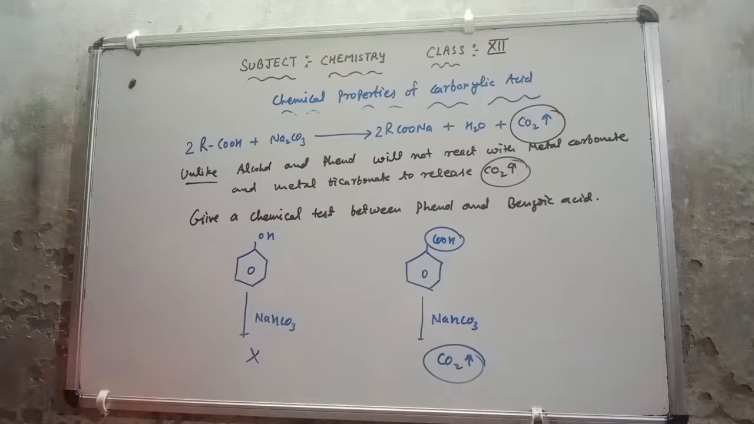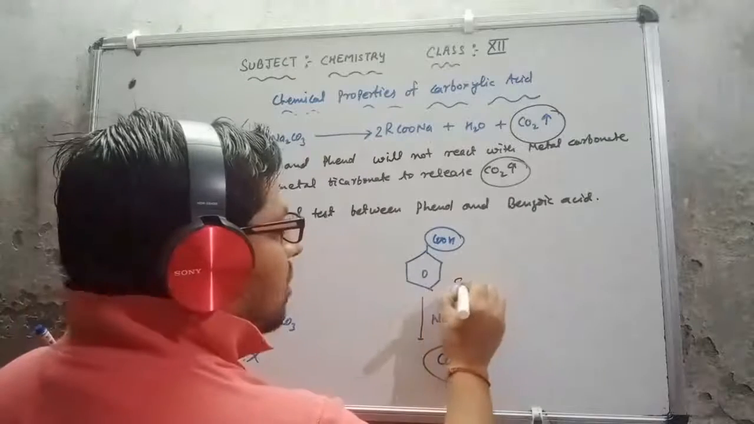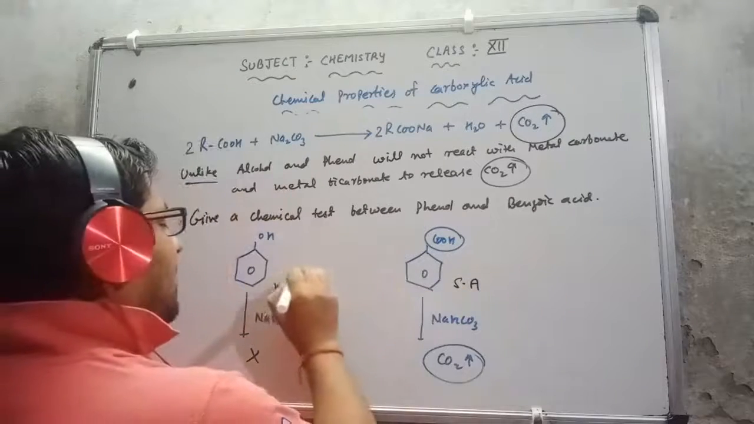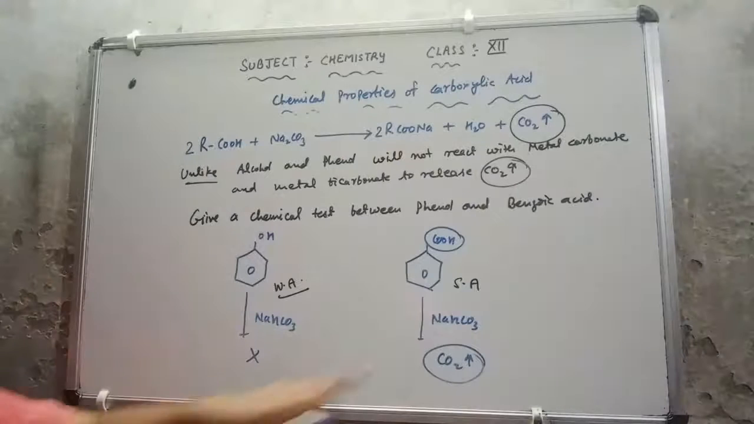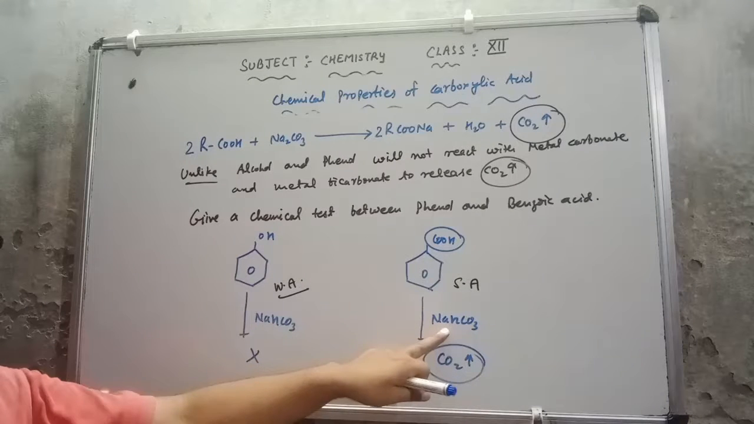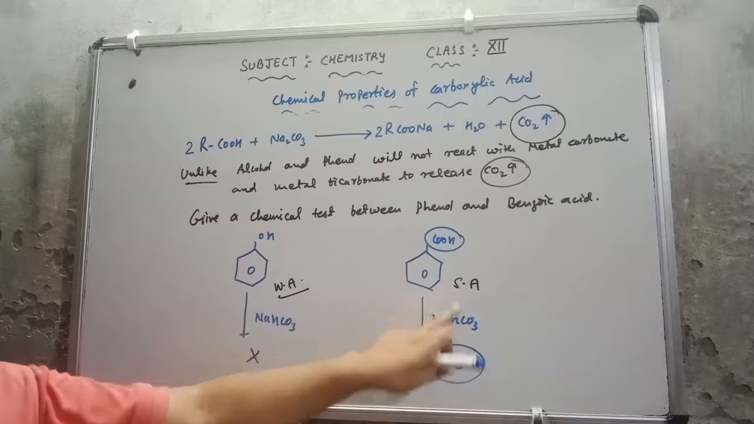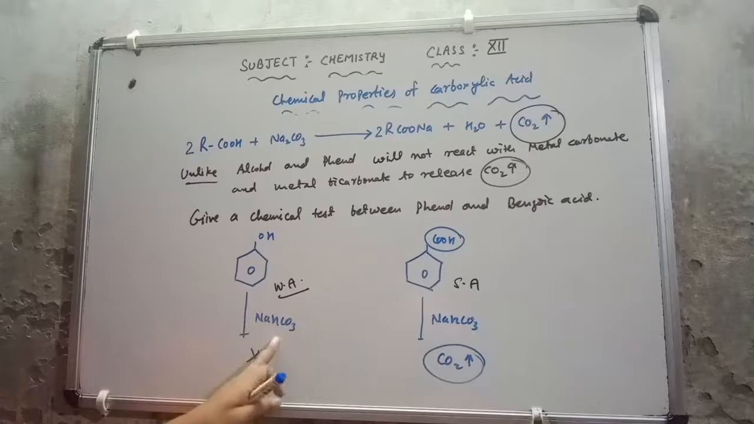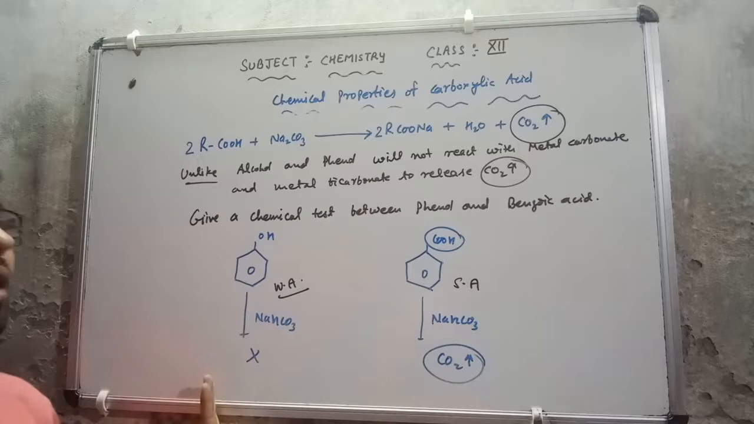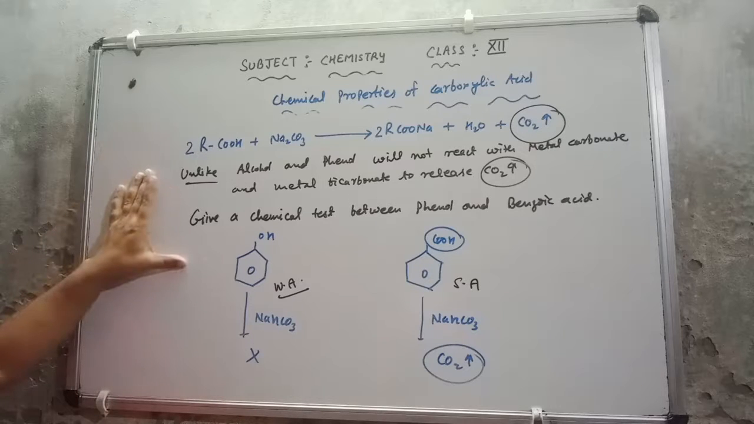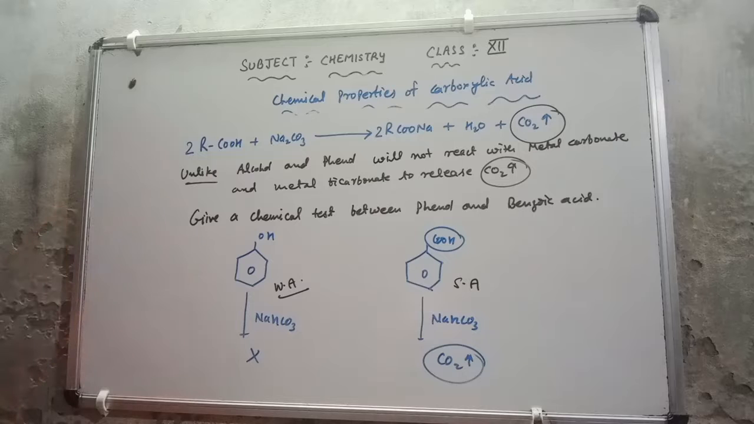From here we can say that this is a strong acid, whereas this is a weak acid, because sodium bicarbonate or metal bicarbonate is a weak base, so only a strong acid can react, whereas a weak acid will not react with that to liberate carbon dioxide gas. So this is a very important reaction for carboxylic acid.